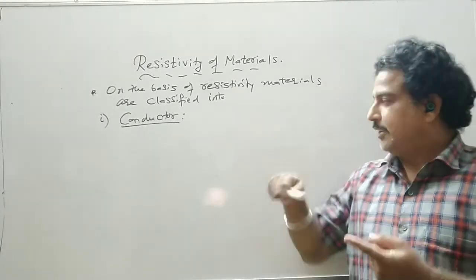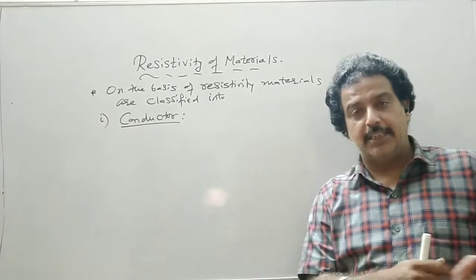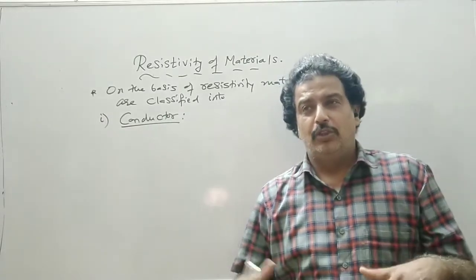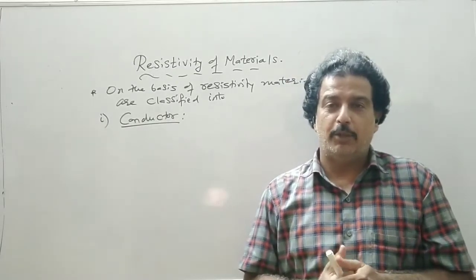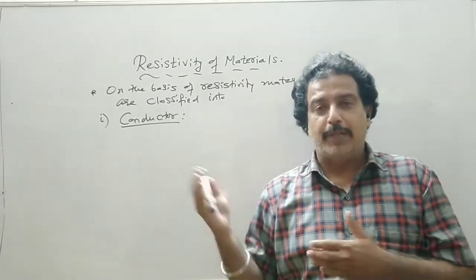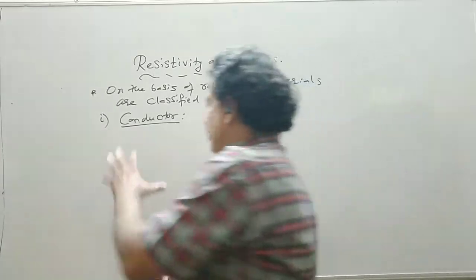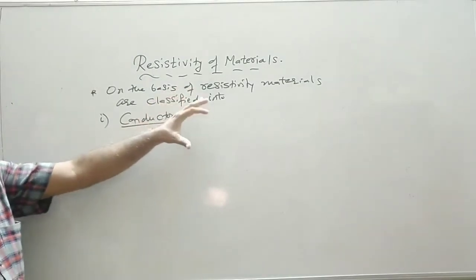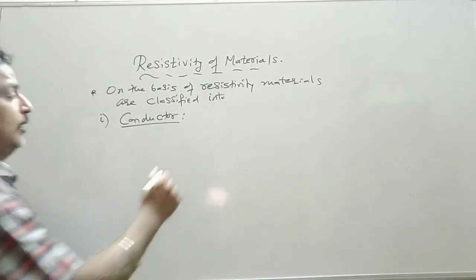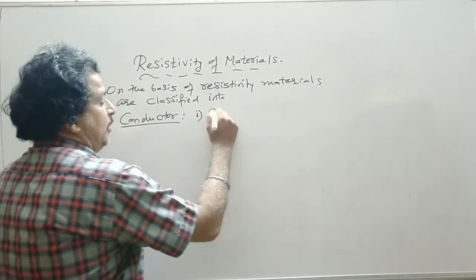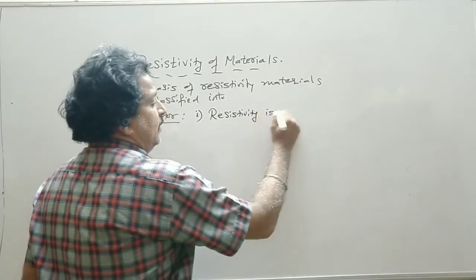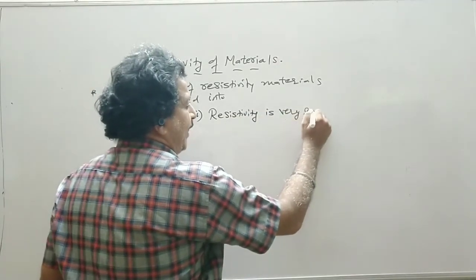This chapter deals with conductors, and we have another chapter which will deal with semiconductors. There is not much to discuss about insulators because they will not help us in the branch of electricity. So on the basis of resistivity, let us write the characteristics of a conductor. One characteristic is that the resistivity is very low or very less.